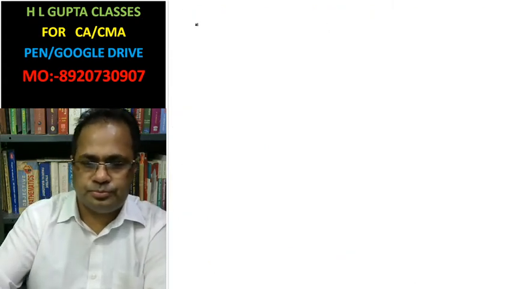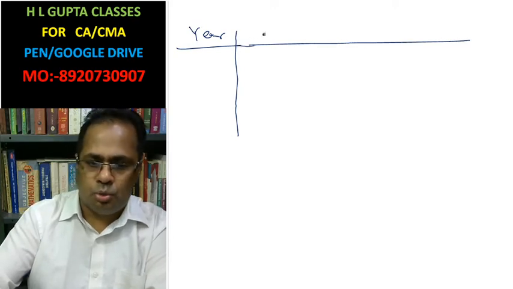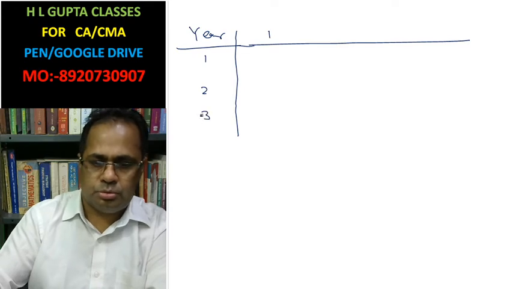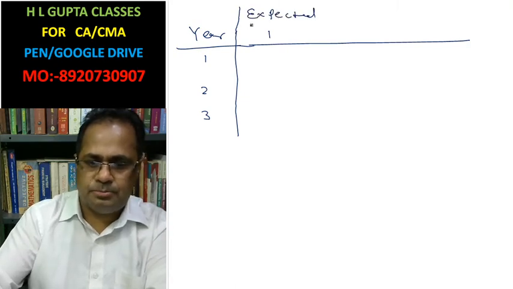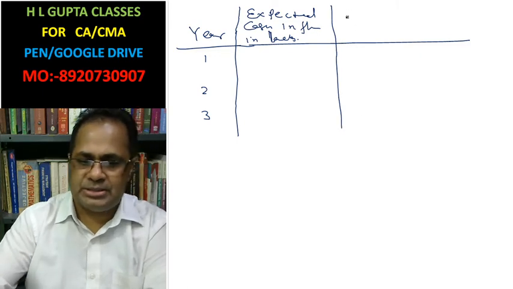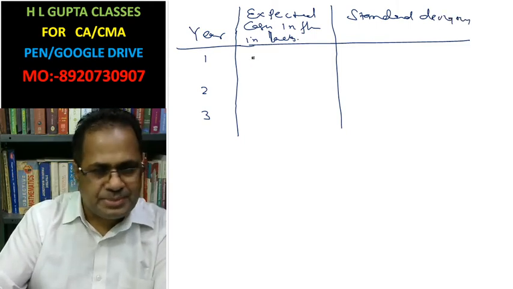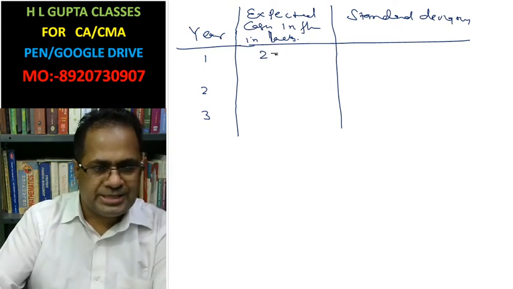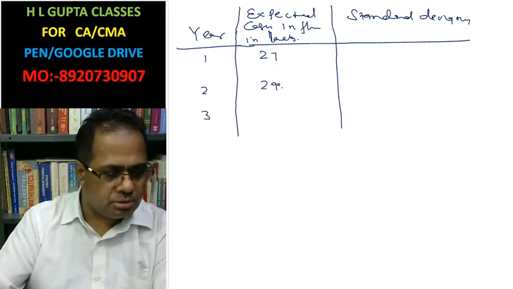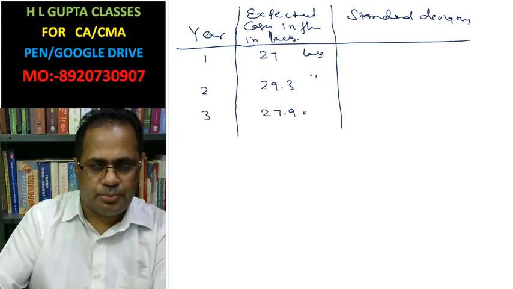So what we have observed here: year 1, 2, 3, expected cash inflow in lakhs is 27, 29.3 and 27.9 lakhs.